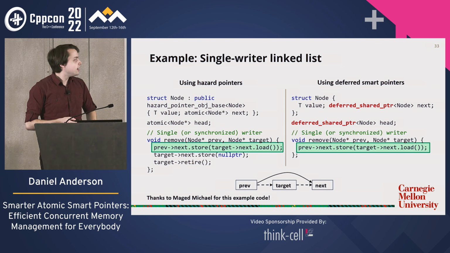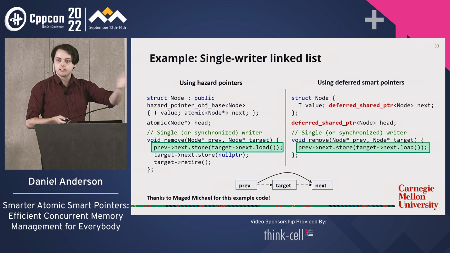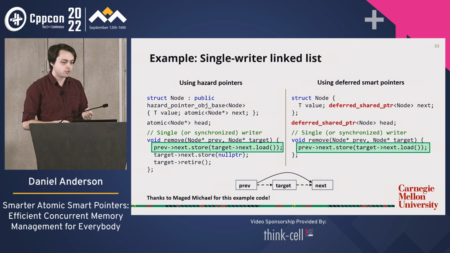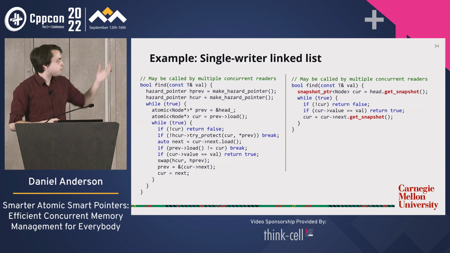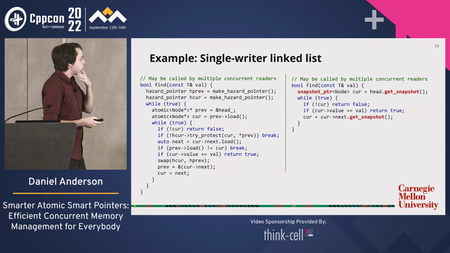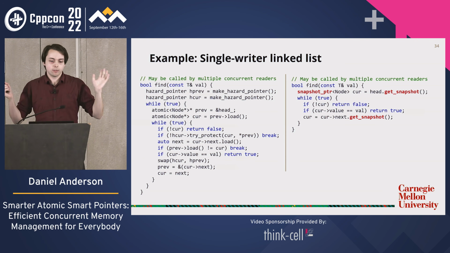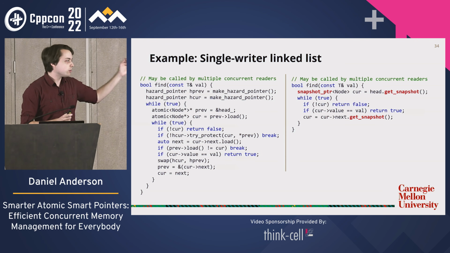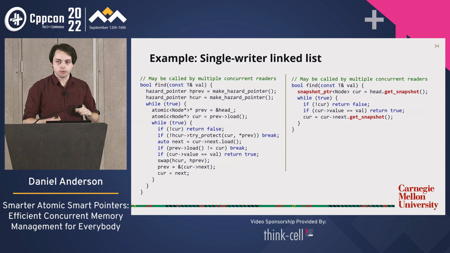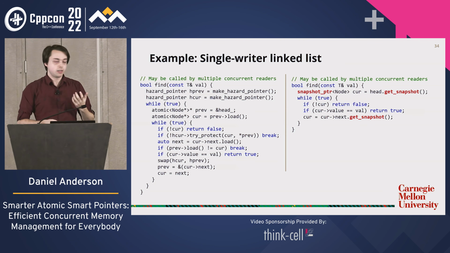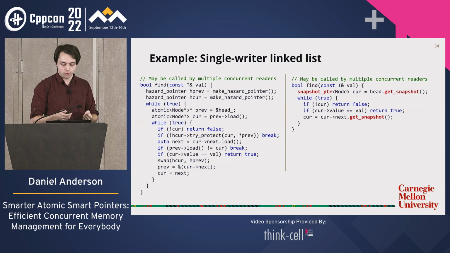We're not done yet. We also have to do the find operation that lets us search the data structure. So what does that look like? It's a bit more complicated. So what's going on here? I really couldn't explain this entire algorithm and all of its subtleties in this talk, but I will try and point out some of the pitfalls, some of the things that can go wrong.